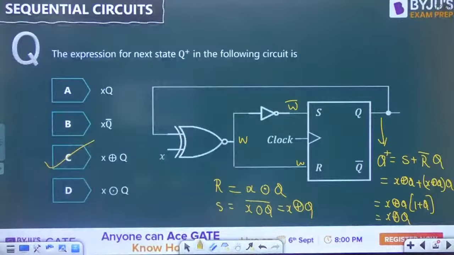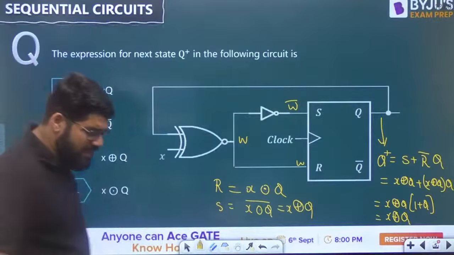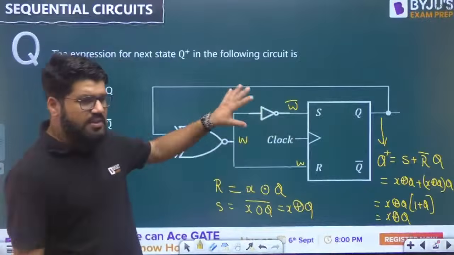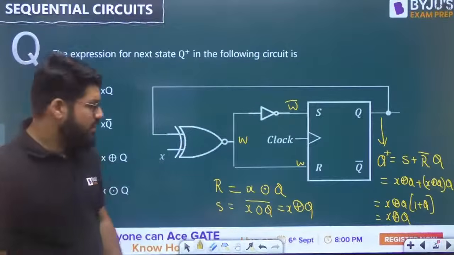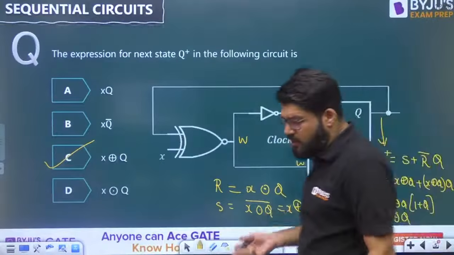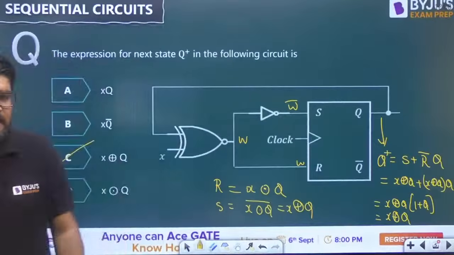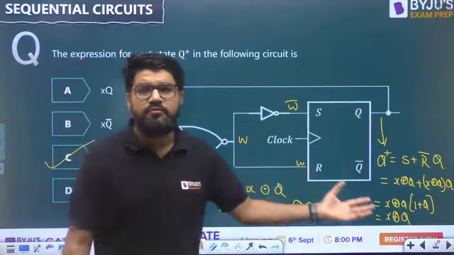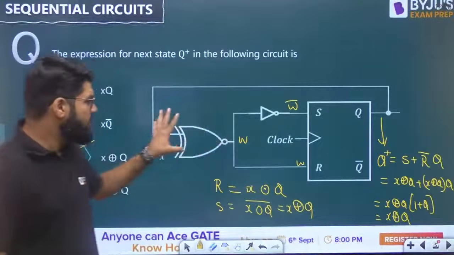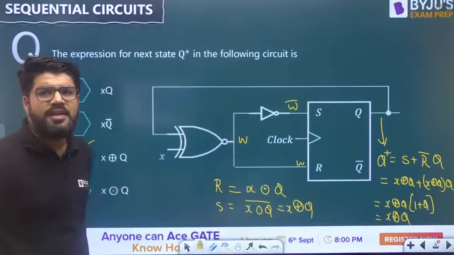So let me ask you a simple question. If the answer is X XOR Q, this particular SR latch along with this inverter and XNOR gate behaves as what flip-flop? So you are given an SR flip-flop. The question can also be something like this: this circuit behaves as what flip-flop? It is an SR flip-flop along with some logic circuitry, but eventually it behaves like which flip-flop?